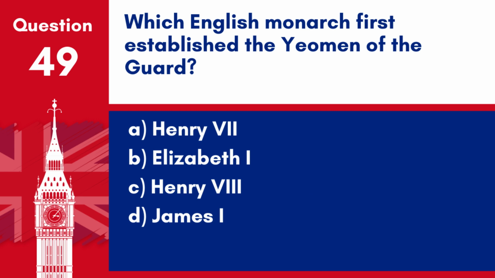Question 49. Which English monarch first established the Yeoman of the Guard? A. Henry VII. B. Elizabeth I. C. Henry VIII. D. James I.